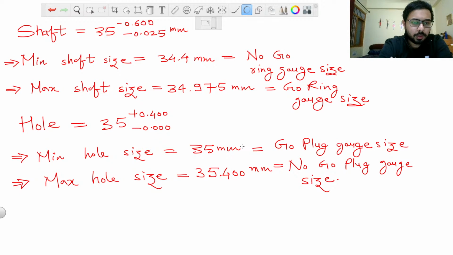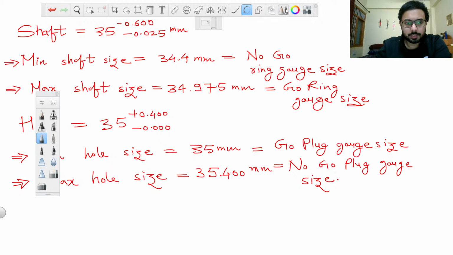So remember, for a hole, go is minimum, and for a ring, go is maximum. Let me highlight the fact that I have discussed with you.